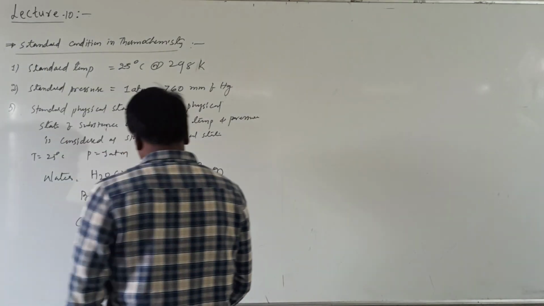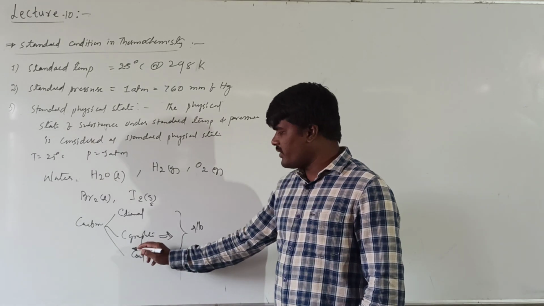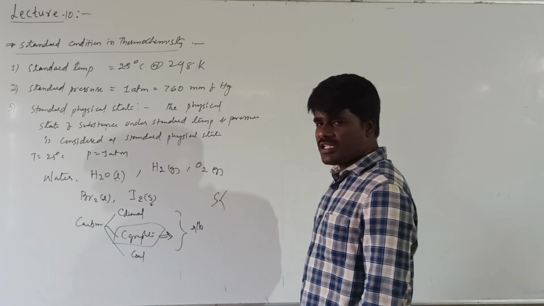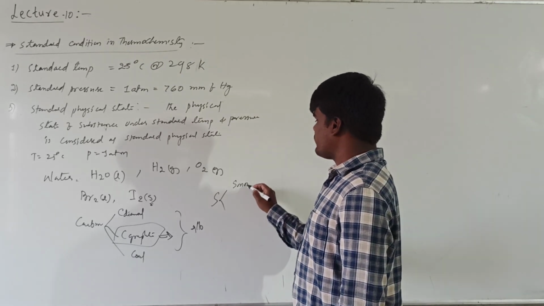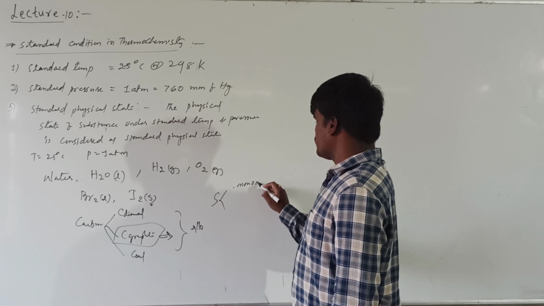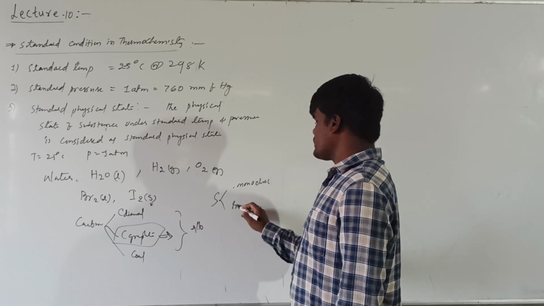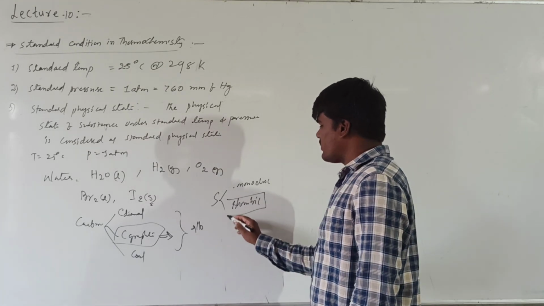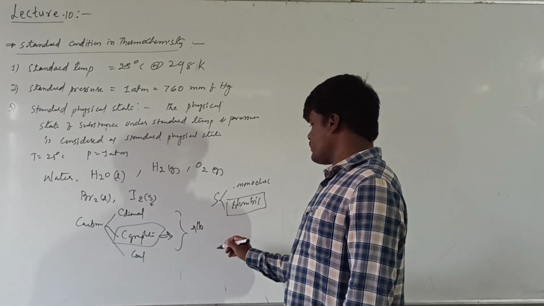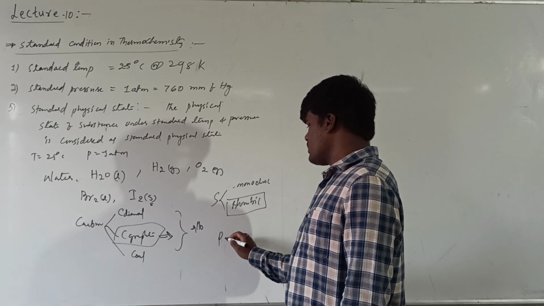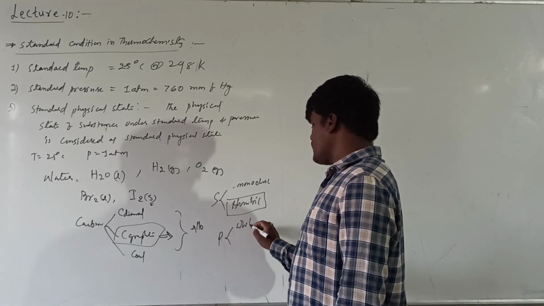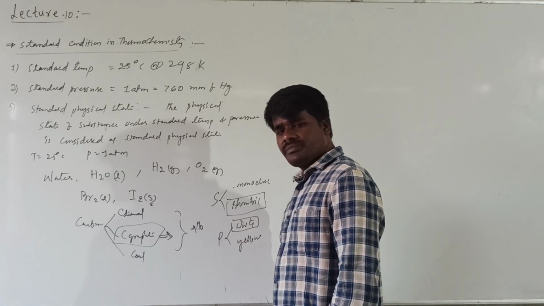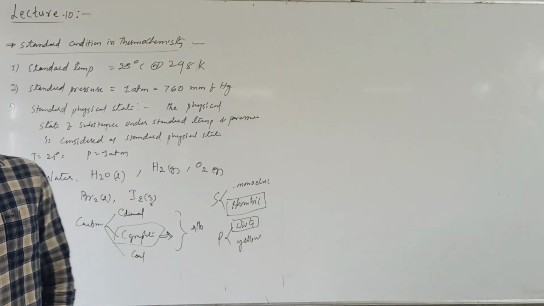For carbon, the graphite form is taken as standard. Sulfur exists in various forms, monoclinic and rhombic; rhombic is taken as the standard form for sulfur. For phosphorus, which exists as white phosphorus and yellow phosphorus, white phosphorus is taken as the standard state. This is the meaning of standard physical state.